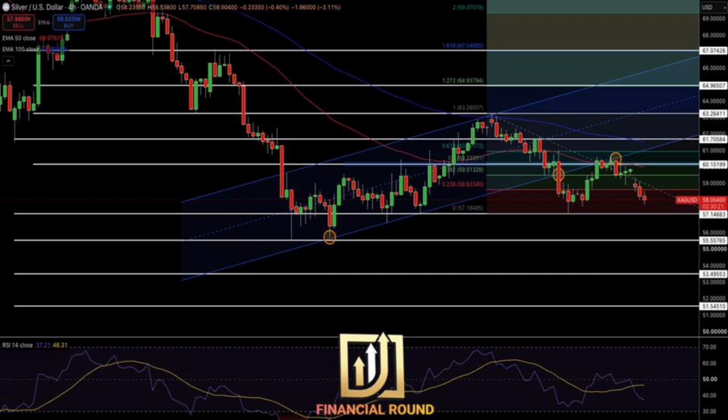Stop loss, placed strictly above $59.36, invalidating the bearish structure if price reclaims the high-volume cluster. Take profit target, $55.60, aligning with the next key liquidity shelf below the current consolidation range.